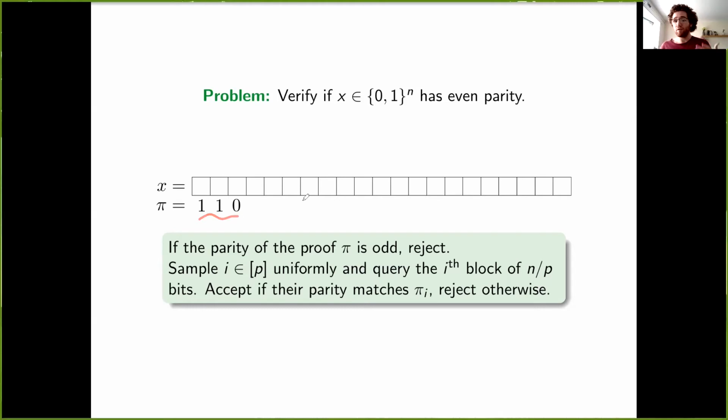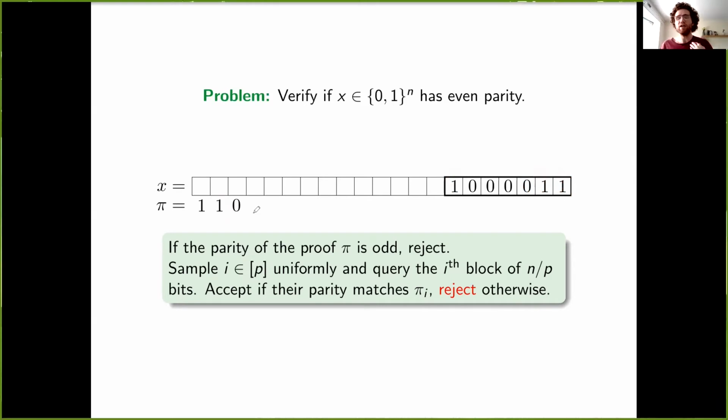Now we need to check that the proof is indeed correct, that it corresponds to the parities of each block of our input string. And the way we'll do that is we'll just sample some block uniformly at random, query the entire set of strings in this block, and check whether the parity of the block matches the parity of the proof. And in this case, it does, because both of them are odd. Whereas, say, if we queried the third block, we could see that this has odd parity, while the proof claims that it has even parity. And in that case, we would reject.